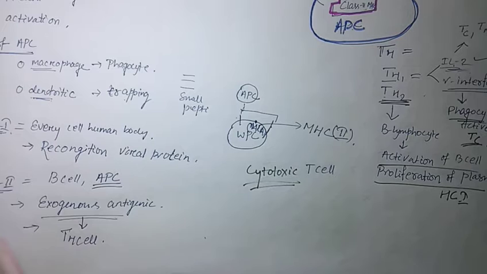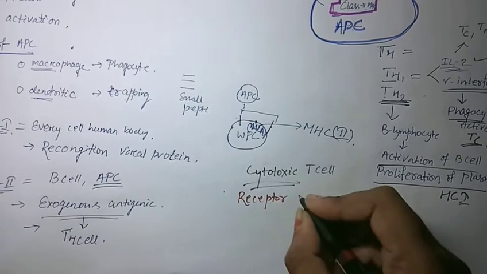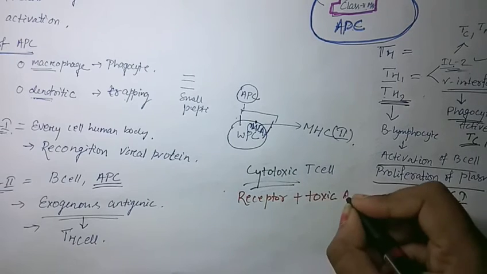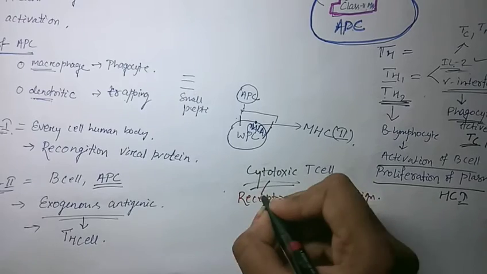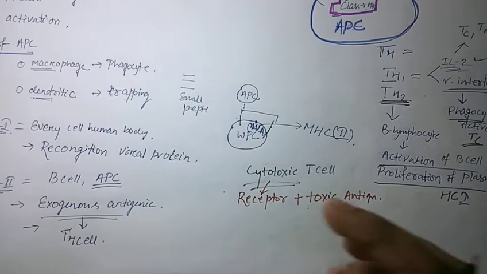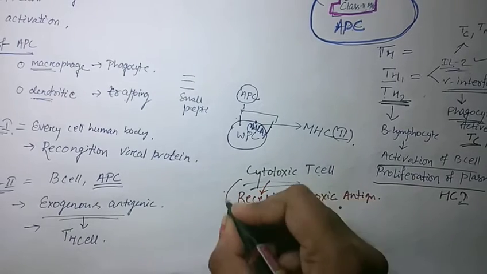The cytotoxic T cell is activated mainly when the receptor present on the cytotoxic T cell binds with the toxic antigen. Then the antigen antibody reaction occurs, so that the activation of the cytotoxic T cell occurs. And when the cytotoxic T cell is activated, what happens?